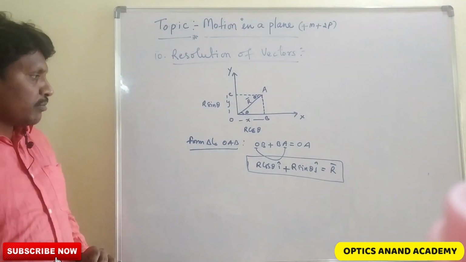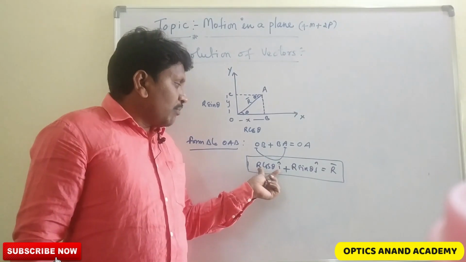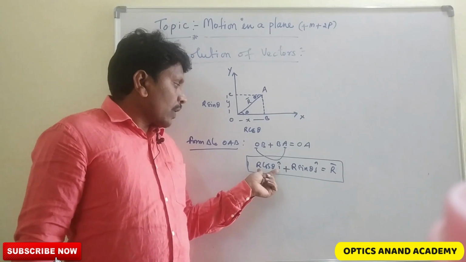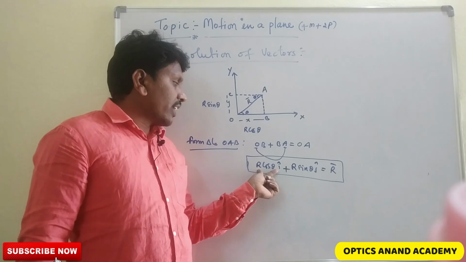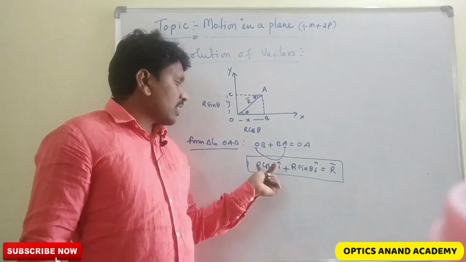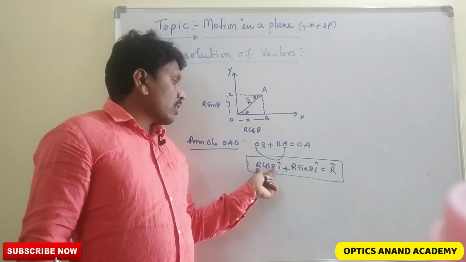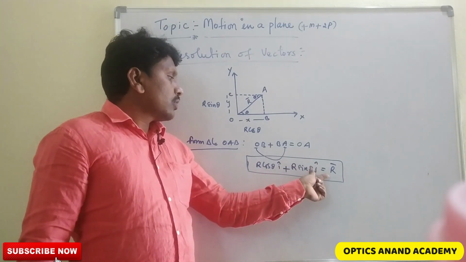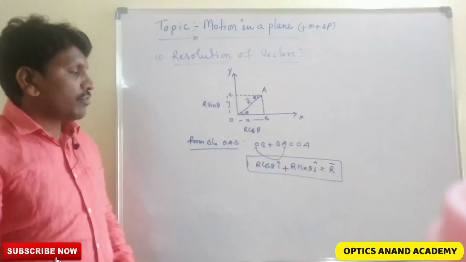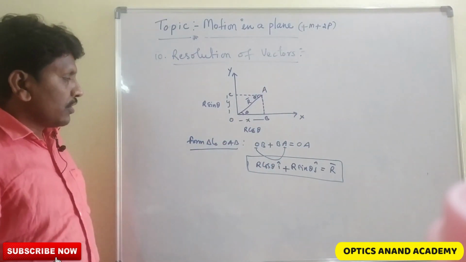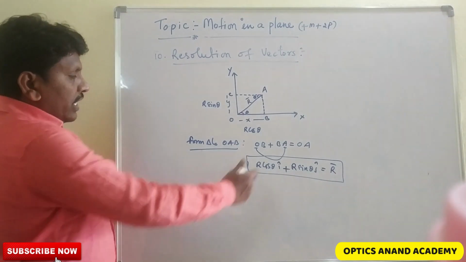Resolution of vector is nothing but the sum of the components, the horizontal component and the vertical component. The sum of the two components along with their unit vectors gives the resolution of vectors.